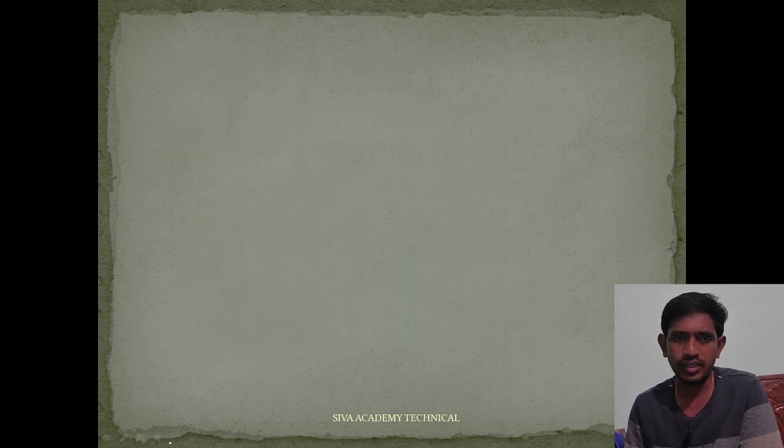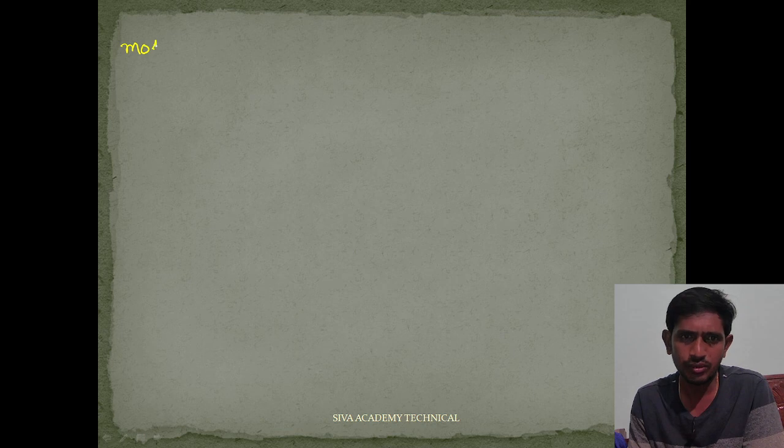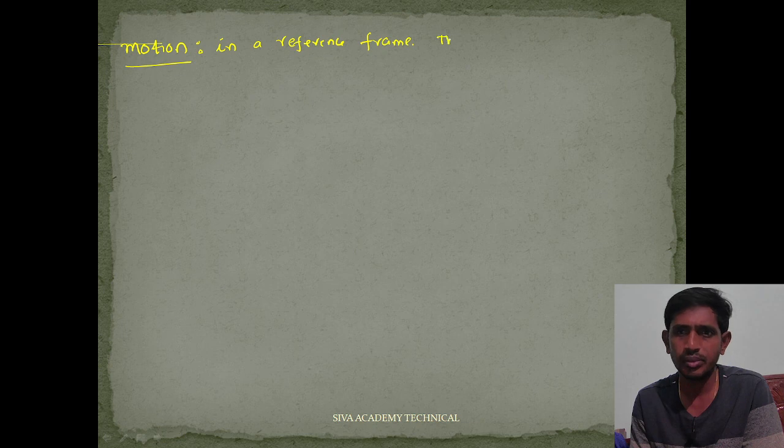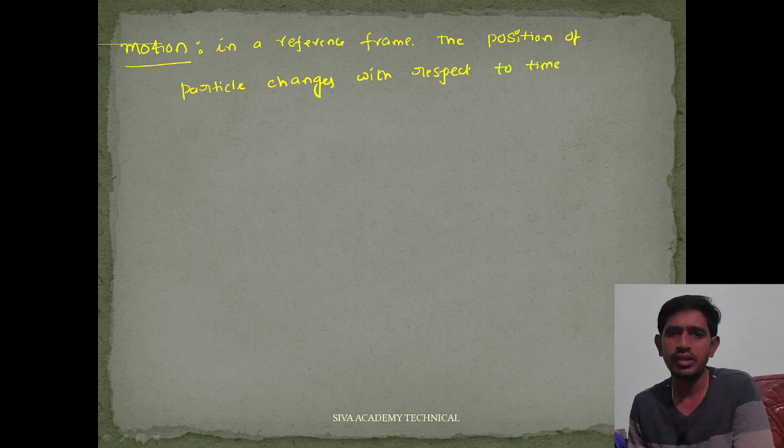Next is motion. Simply we can say that in a reference frame, the position of a particle changes with respect to time, then the particle is said to be in motion.